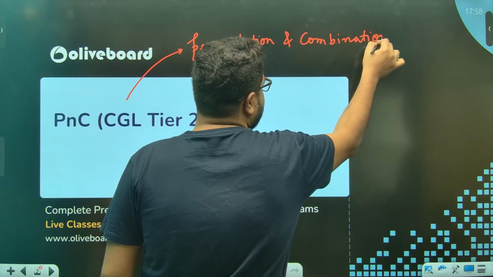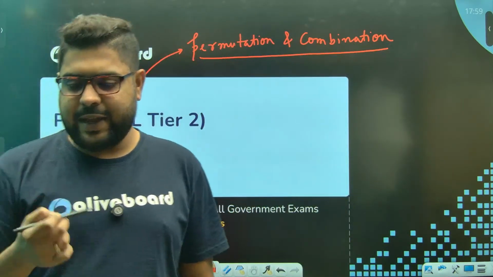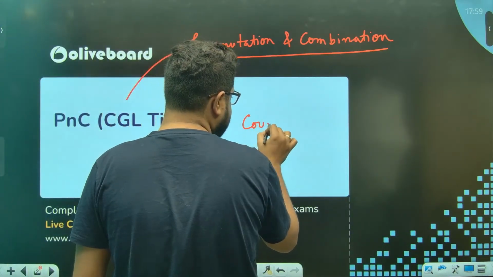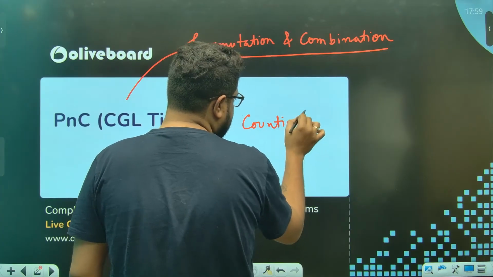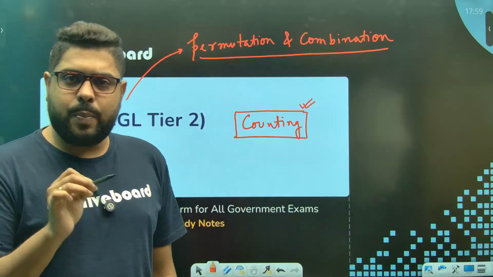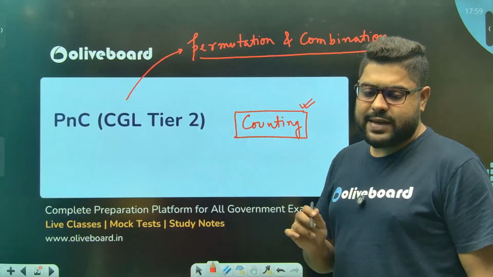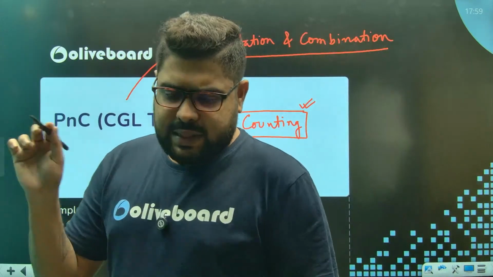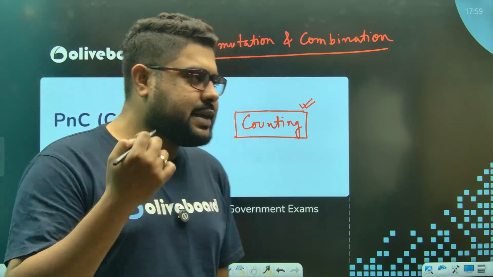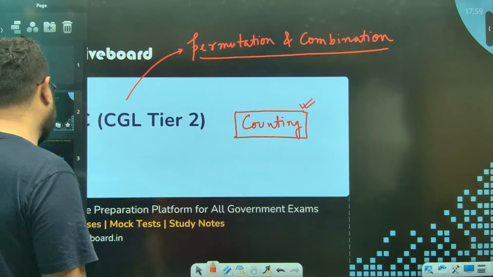Now again, don't think this name might sound a little intimidating. Whenever you are doing it, don't think of this. I always say, think about simple counting. If you know how to count in a proper manner, you can solve PNC questions very regularly. There is nothing alien or very difficult here. This is a tier 2 batch, so I'm hoping you already have gone through the basics and you know the basic stuff, right?